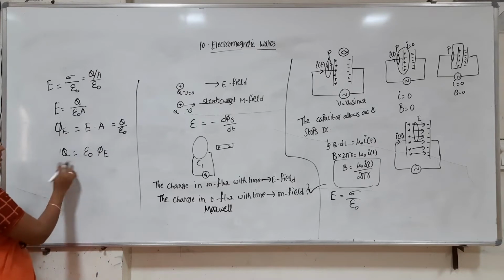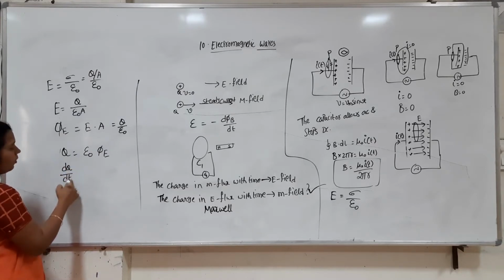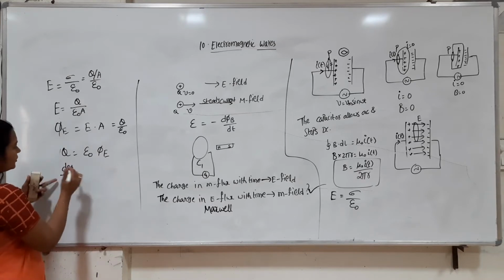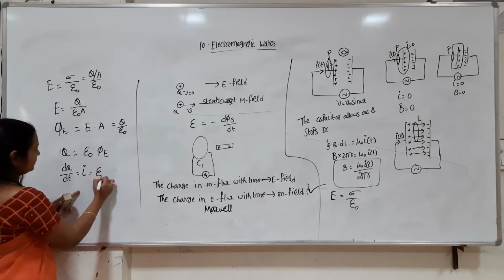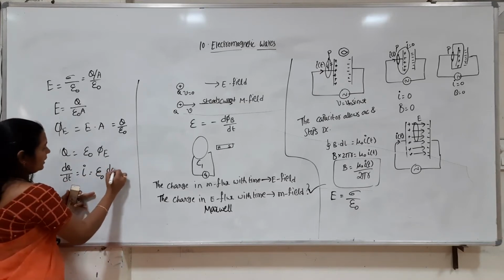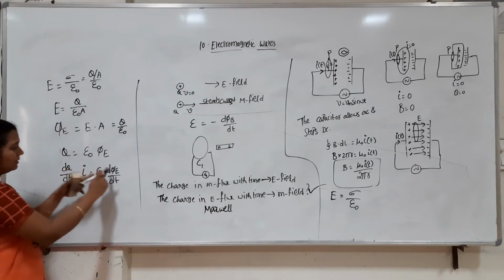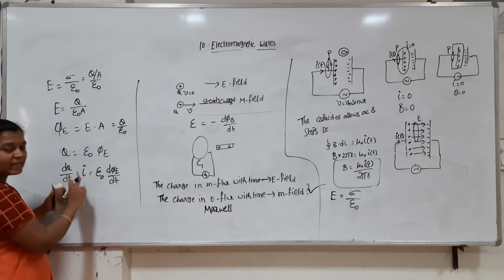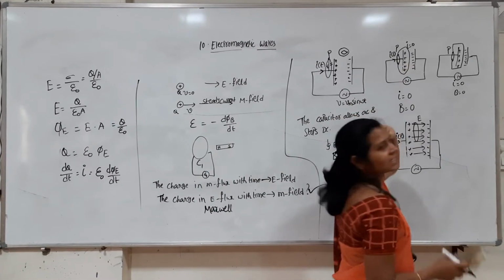So let us consider differentiation with respect to time. So dq by dt, rate of flow of charge. What is rate of flow of charge? Nothing but the current. And on the other side it is epsilon naught into d phi e by dt. And this current is because of the change in electric flux with time.